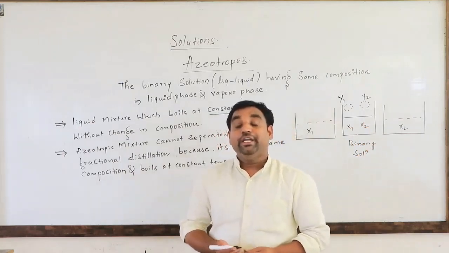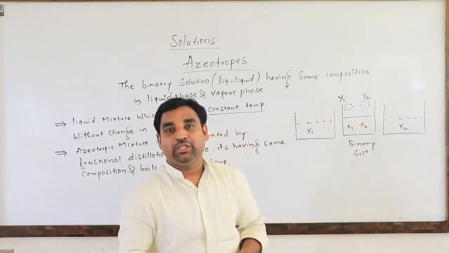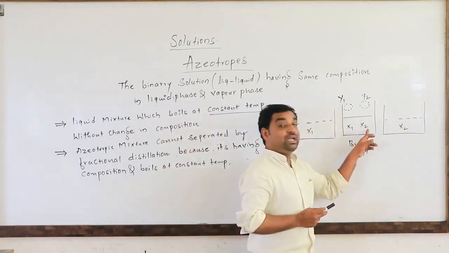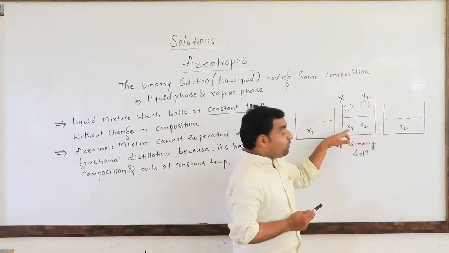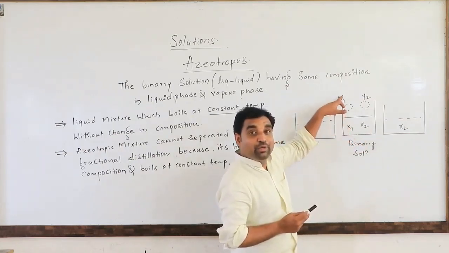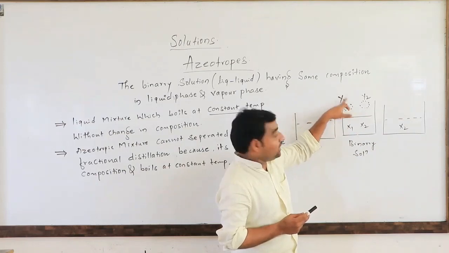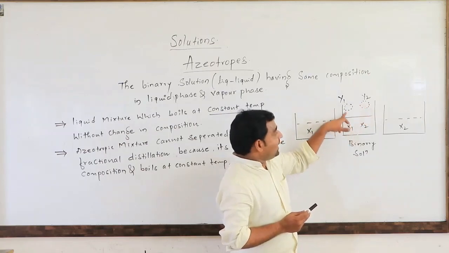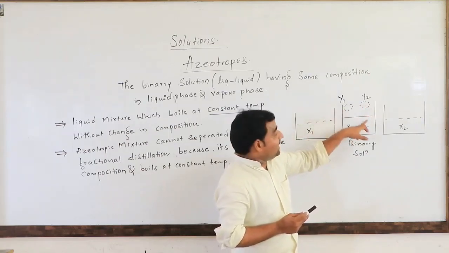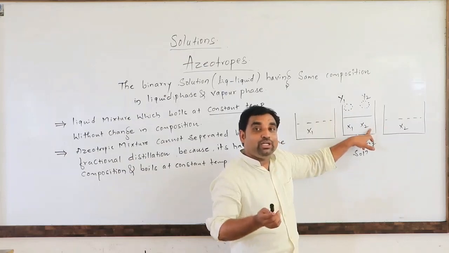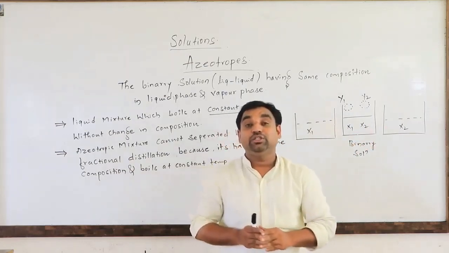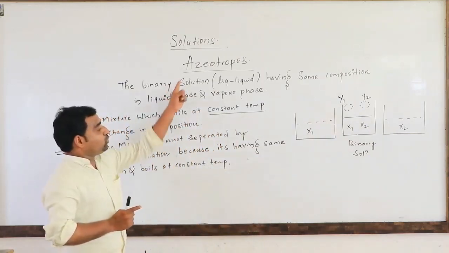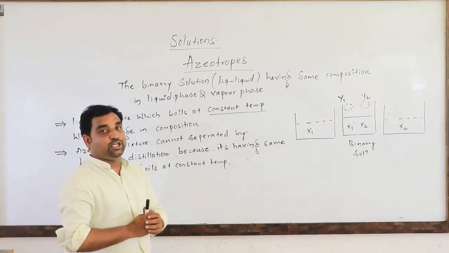But ideal solutions can be separated by fractional distillation. Why? Because one is a more volatile component and one is a less volatile component. The more volatile component will form more vapor molecules that will exert more vapor pressure, and the less volatile component will have less vapor pressure. So the more volatile has a lower boiling point and the less volatile has a higher boiling point. We can separate ideal solutions by fractional distillation, but we cannot separate the azeotropic mixture by fractional distillation.